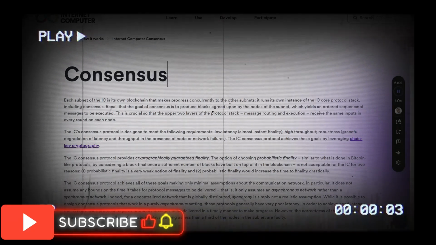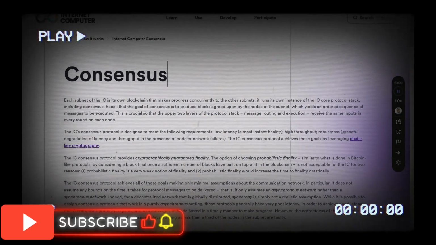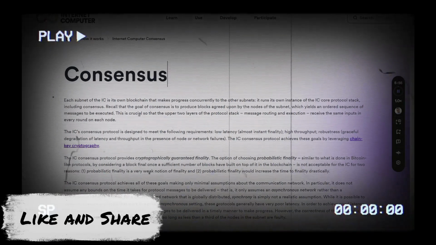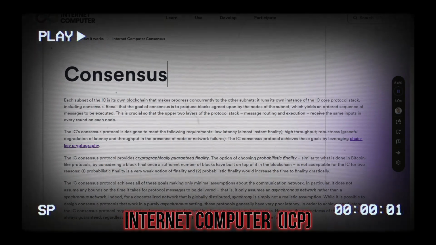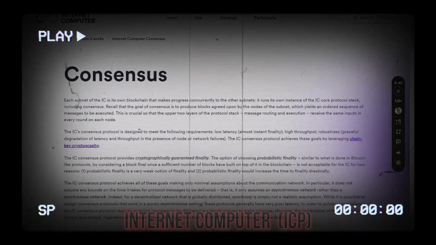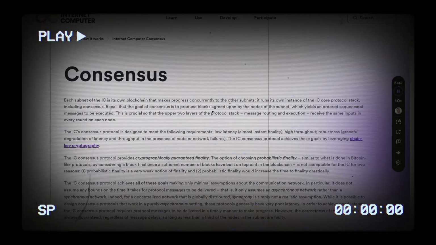Consensus. Each subnet of the IC is its own blockchain that makes progress concurrently to the other subnets. It runs its own instance of the IC core protocol stack, including consensus. Recall that the goal of consensus is to produce blocks agreed upon by the nodes of the subnet, which yields an ordered sequence of messages to be executed. This is crucial so that the upper two layers of the protocol stack, message routing and execution, receive the same inputs in every round on each node.